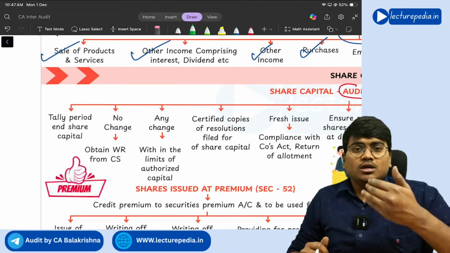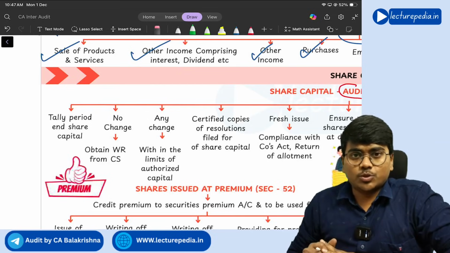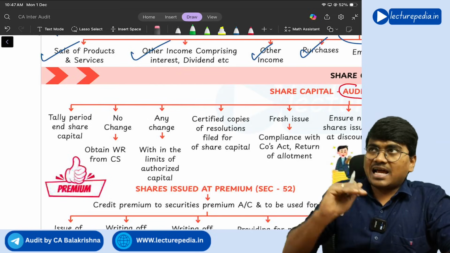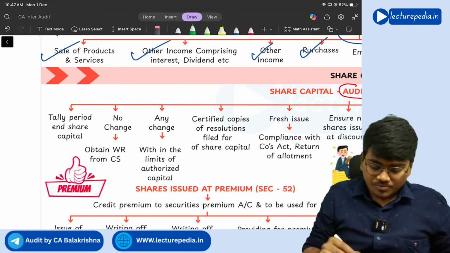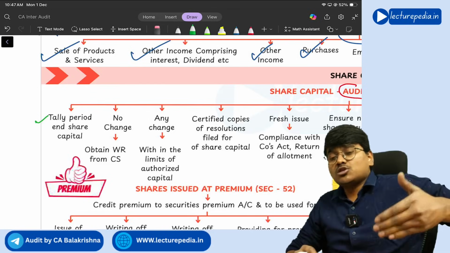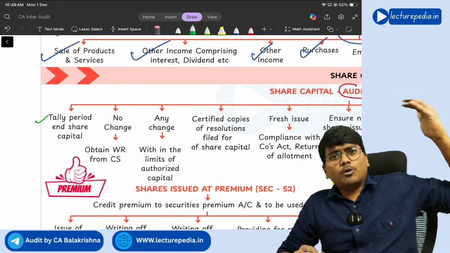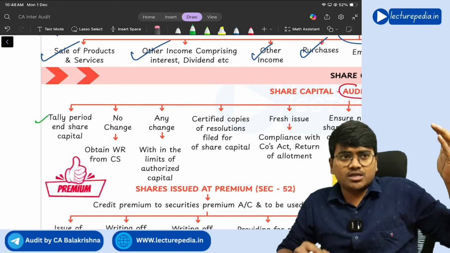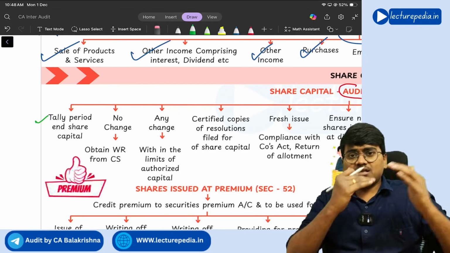First of all, in the balance sheet, there will be share capital that will be shown. You need to match, tally that share capital shown in the balance sheet with the books of accounts. So, tally period end share capital. Now, if there is no change in the share capital, that means whatever the opening balance of share capital is, the same is the closing balance also. That means there is no change in the share capital.